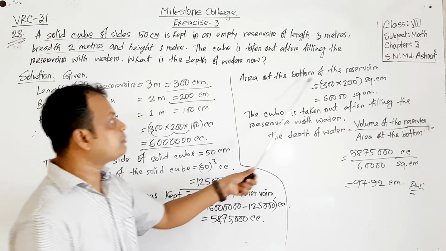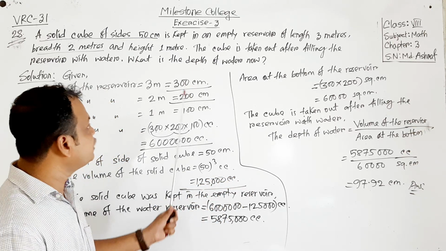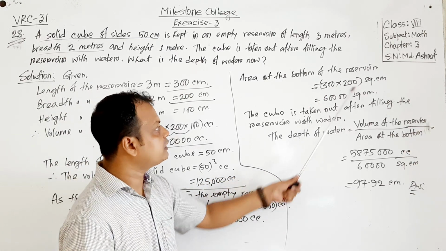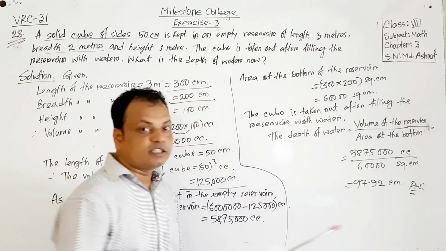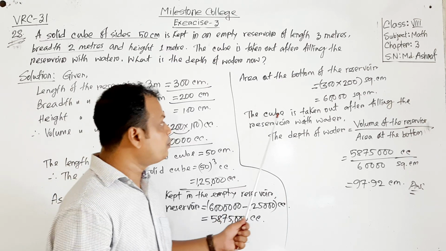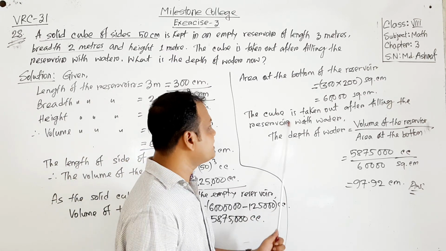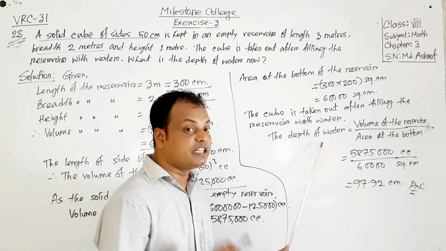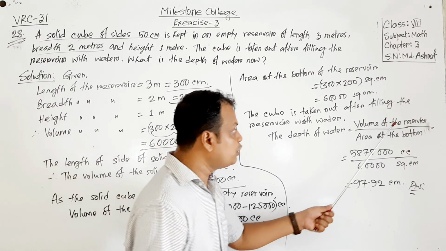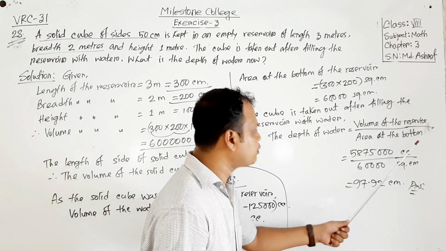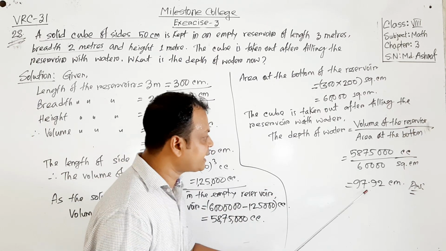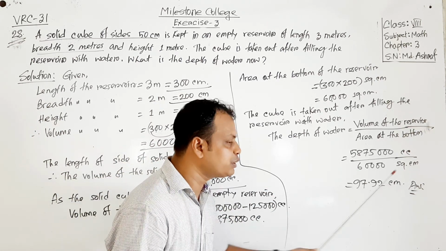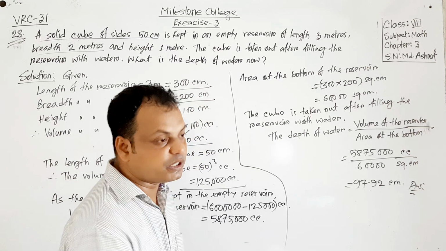Then the area at the bottom of the reservoir will be length into breadth, and it will be 60,000 square centimeter. And the cube is taken out after filling the reservoir with water. Then the depth of water will be the volume of the reservoir divided by the area at the bottom. After calculating we have got 97.92 centimeter. So this is the depth of the water.